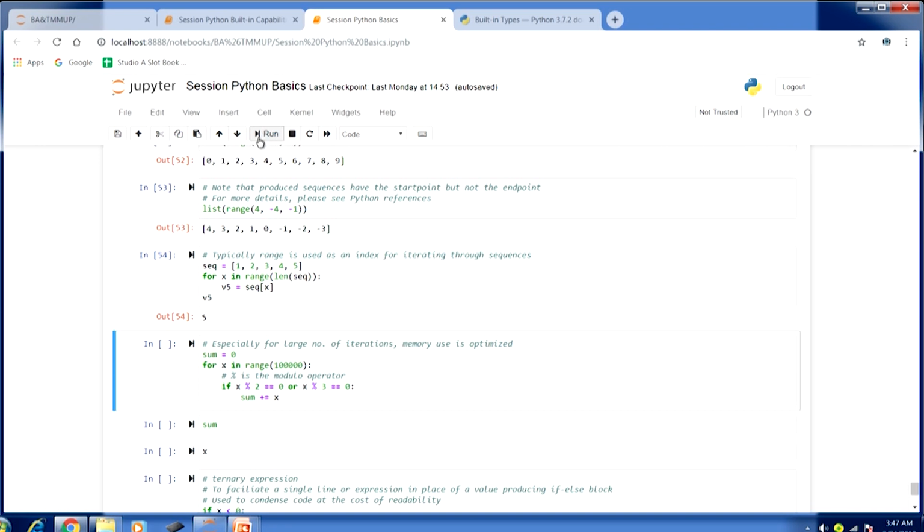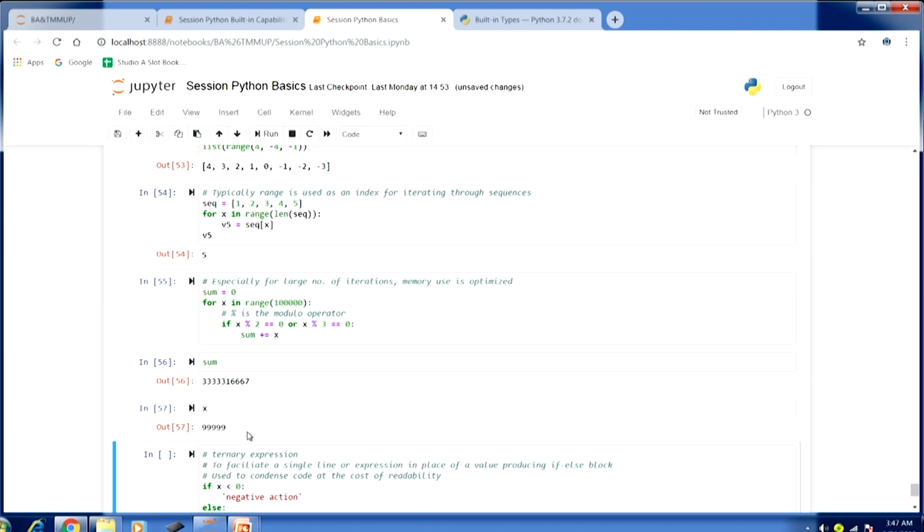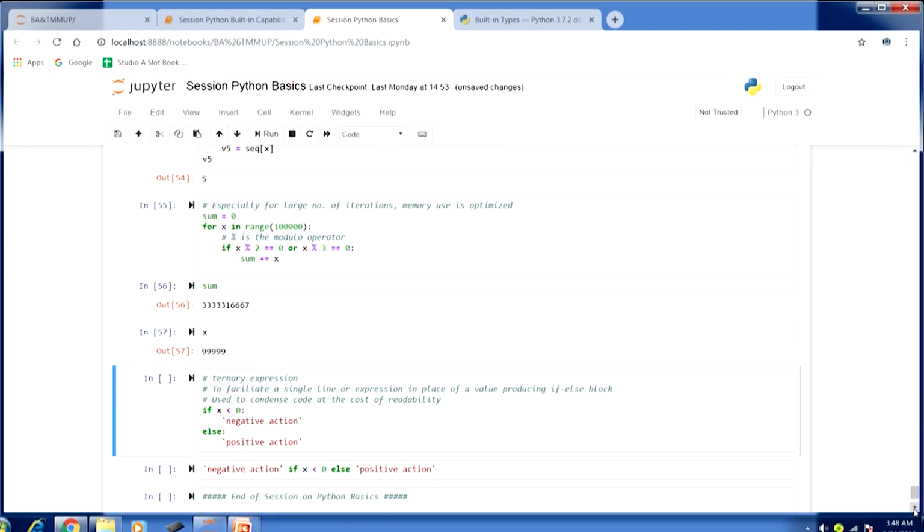If I run this, in this large number of iterations you can see a very high value for sum, and if I check the value of x, it is 99,999. So whenever we are dealing with this situation, memory use can be optimized using the range function.